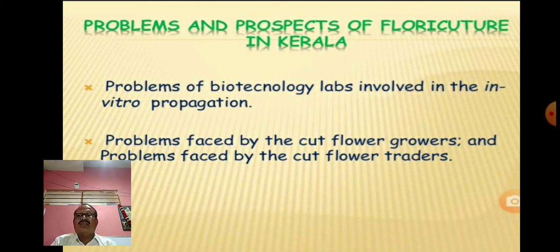Therefore these flowers should be cut as per the demand, because they can remain alive more days if they are with the plant. If you cut it, its liveness decreases.